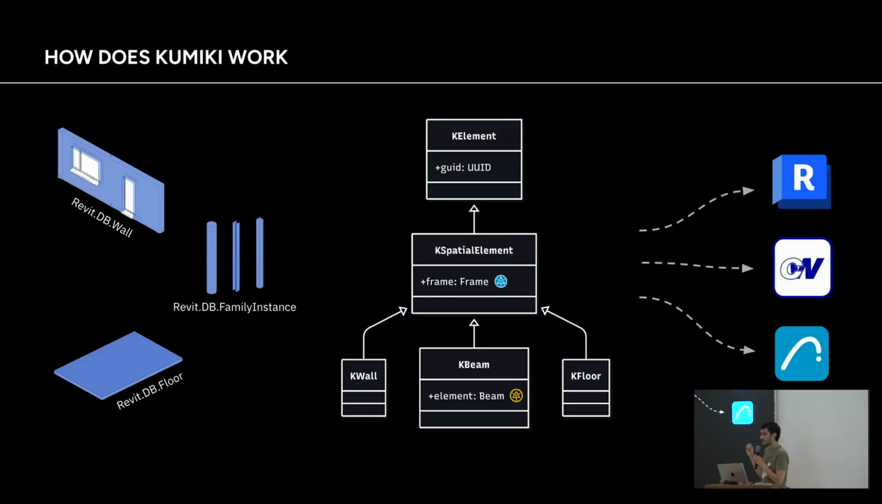Because now that we have an internal representation, we just need to do the mappings between Revit and Kumiki, CADwork and Kumiki, ArchiCAD and Kumiki. And then from this internal representation, we can move to any other software that supports this implementation.